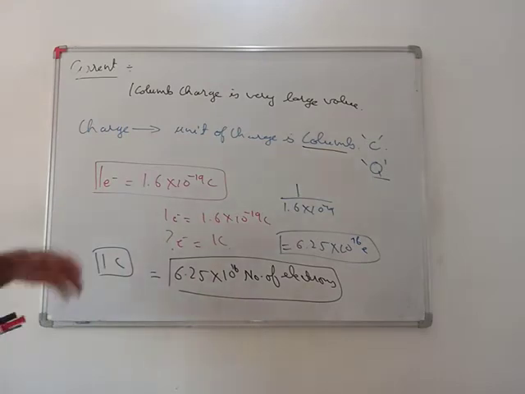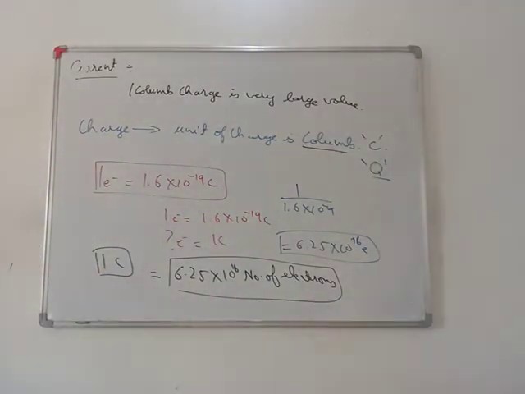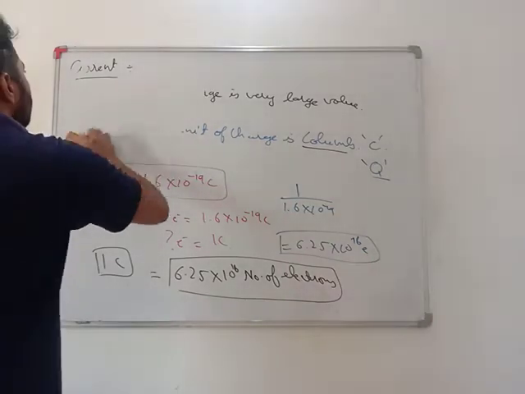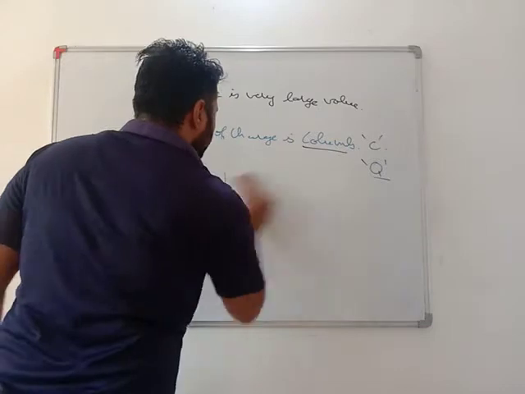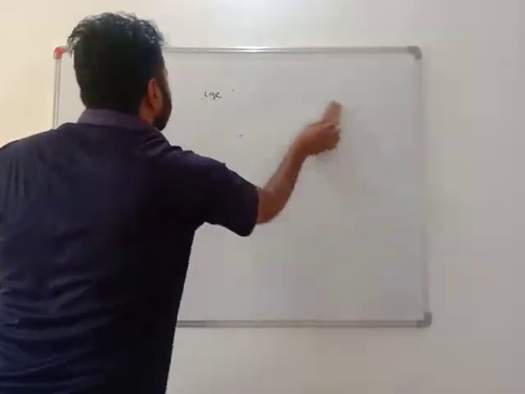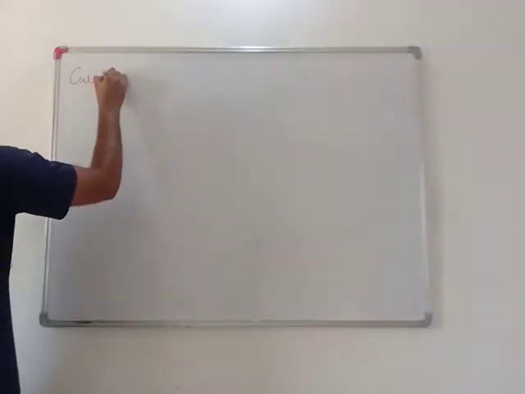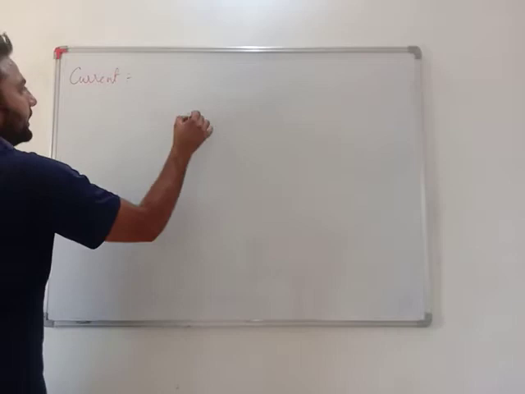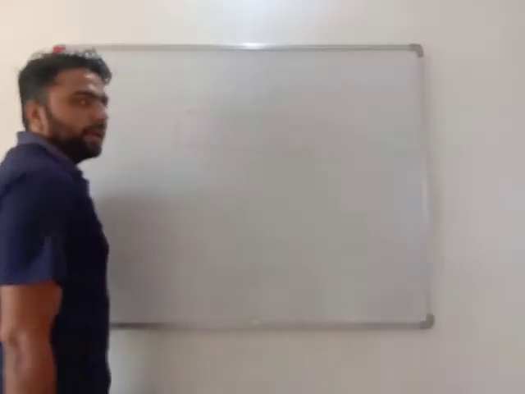So charge is a physical quantity. It may be either positive or negative. Now we need to understand current. What is current? Dear students, let's take any metal.